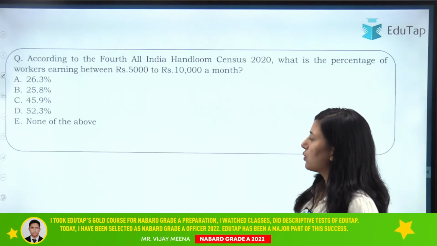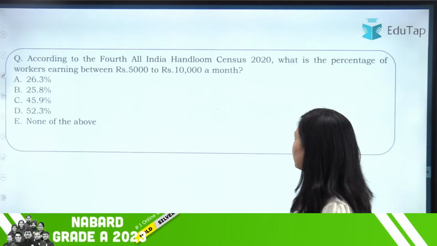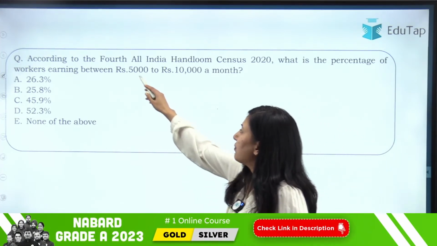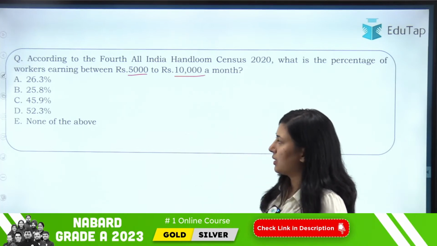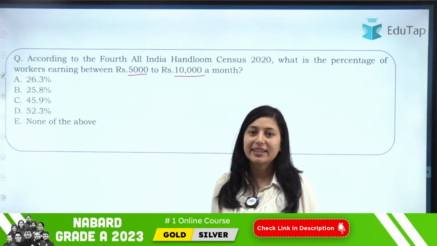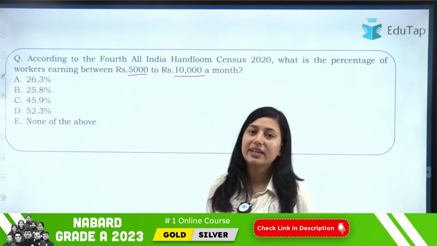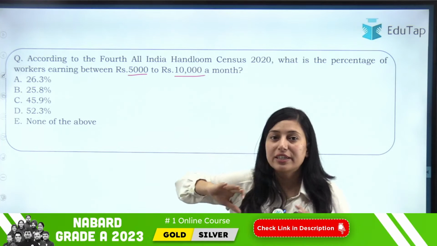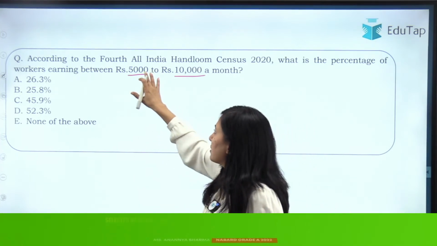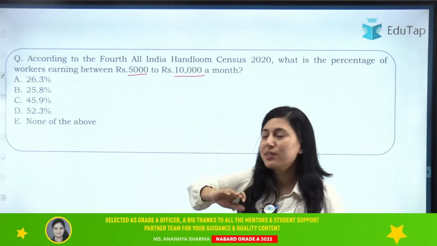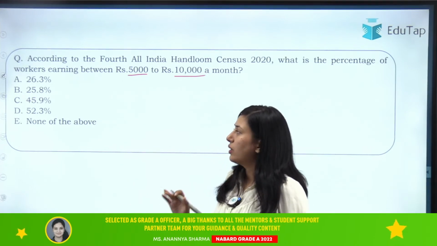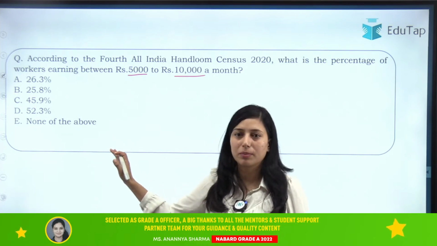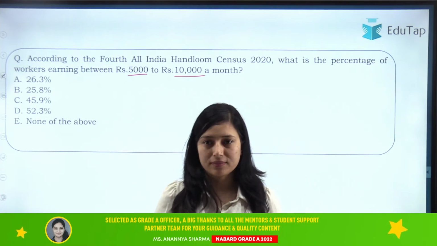Then moving on to the next question, according to the fourth All India Handloom Census, what is the percentage of workers earning between rupees 5,000 to 10,000 a month? Okay, so there is data regarding the earning as well. So if we see the data, you have to tell me how much percentage of workers have earnings between rupees 5,000 to 10,000. Your options are 26.3%, 25.8%, 45.9%, 52.3%, or none of the above. So what will be the right answer?